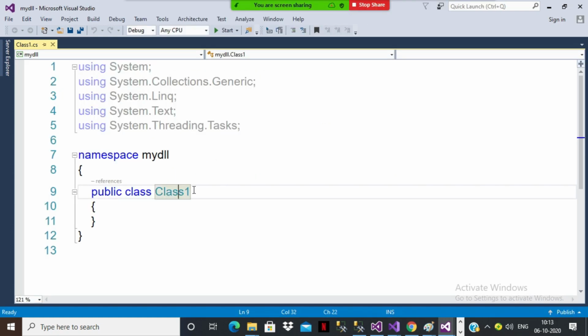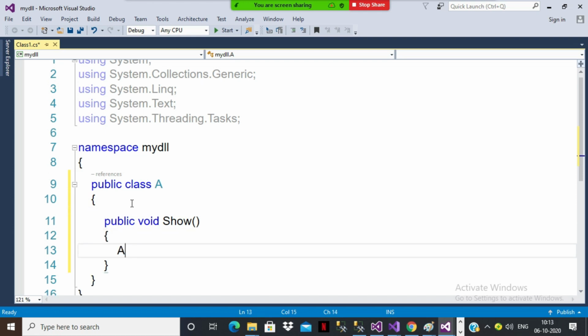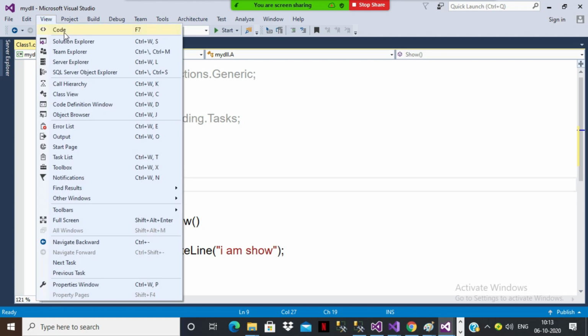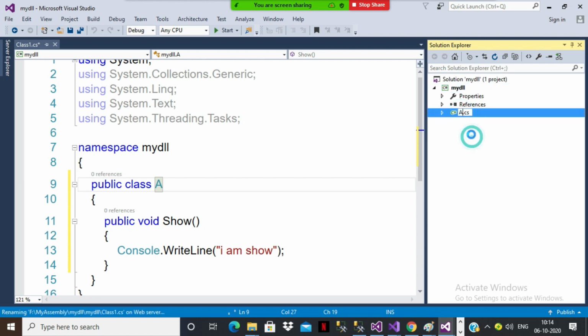The name of the class I'll give as something like A. And in this class I'll declare one method, public void show. Inside it, Console.WriteLine of "I am show". Is it clear? This is my DLL file. Go to View, Solution Explorer. There you can see this is my class. If you want, you can change the class name to a.cs. Otherwise, right click, rename, and you can rename the class.